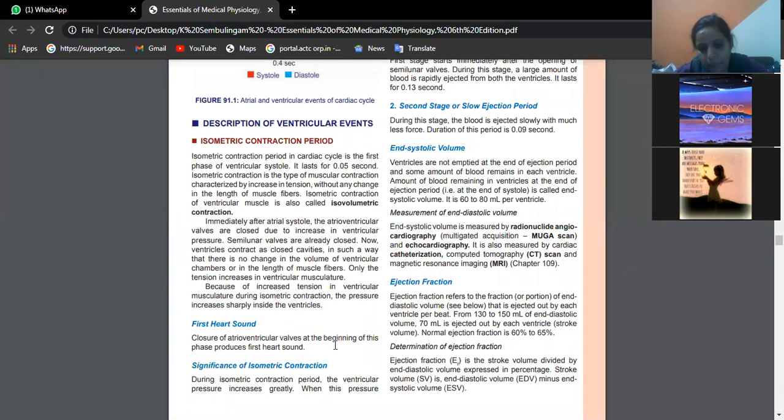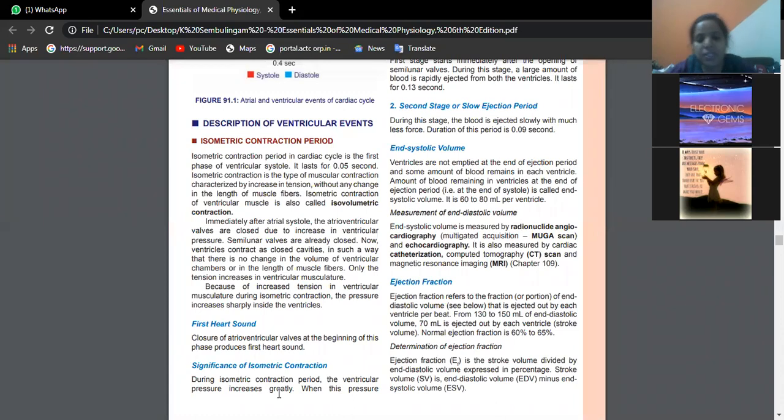Is that clear, beta? Isometric contraction means, if you consider a big dam with doors, the upper doors are closed and the lower doors are closed, and the dam is now full of water. Something like that, you imagine. Okay, so significance of isometric contraction.